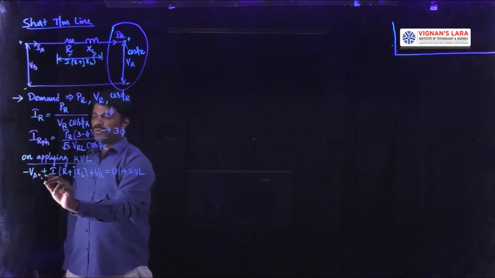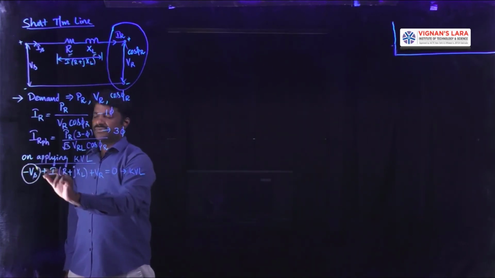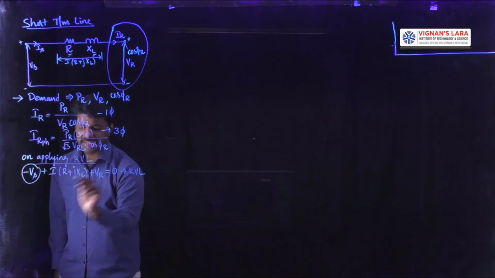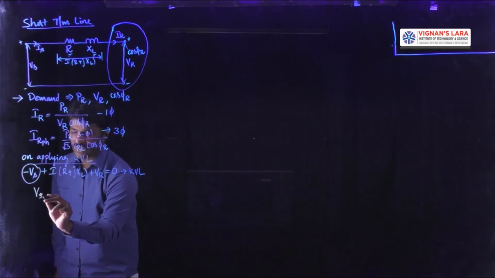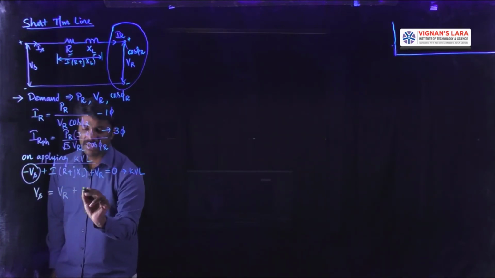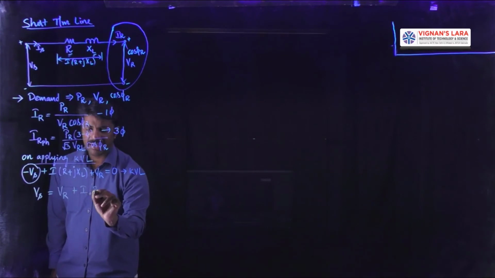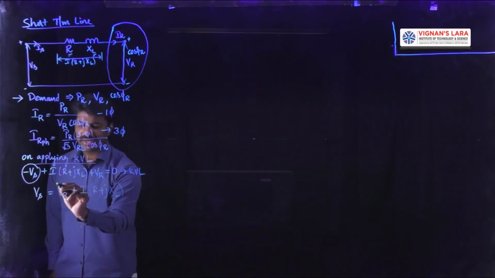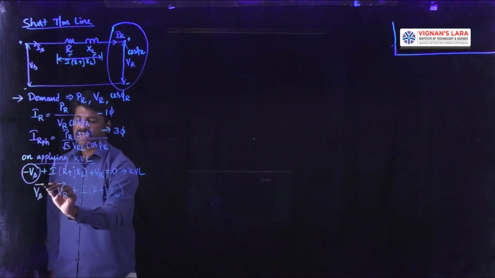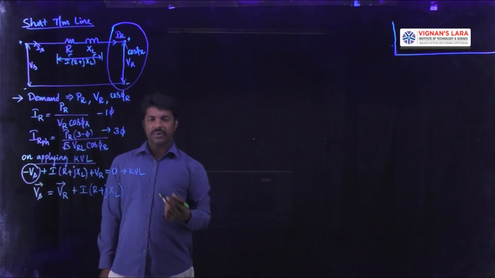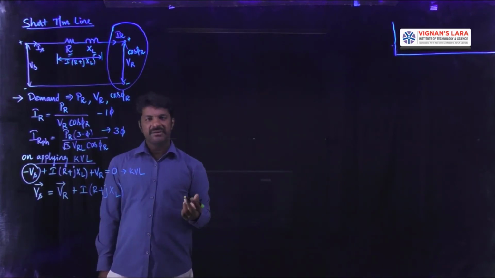So the unknown quantity here is minus Vs. Simplifying for that Vs, we will write this as Vs is equal to the known quantity VR plus I into R plus J XL. Observing clearly, these voltages and currents, whatever we are discussing so far, are AC quantities, which are represented in phasors.